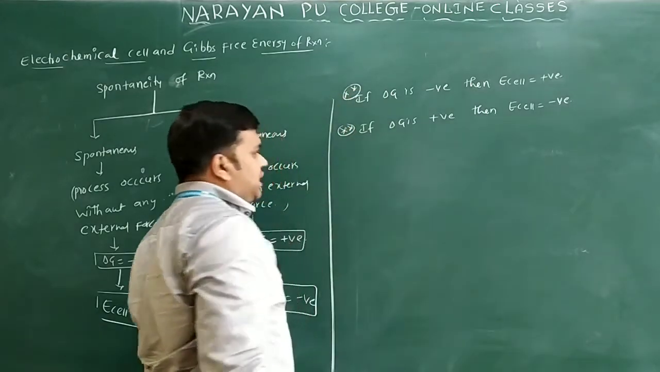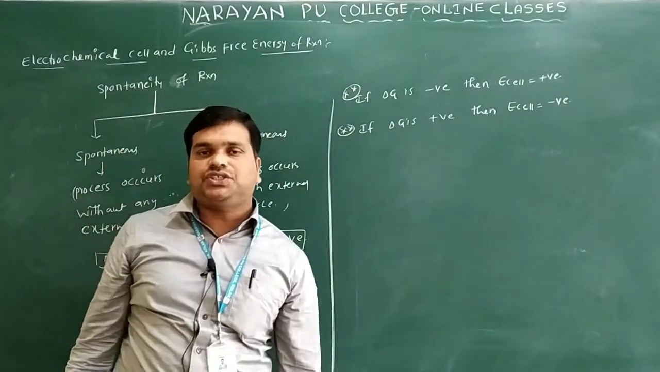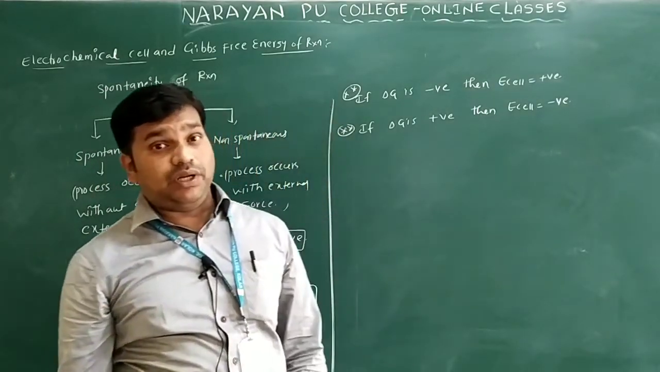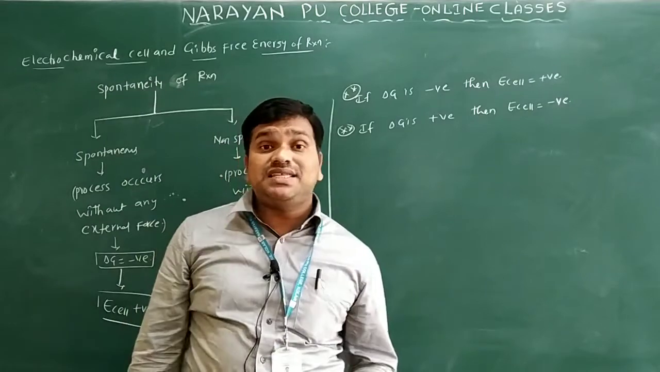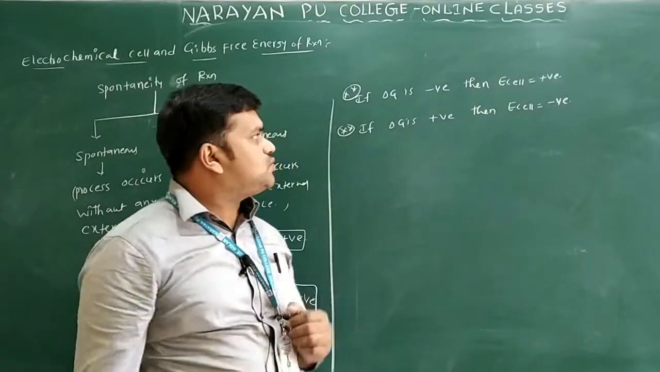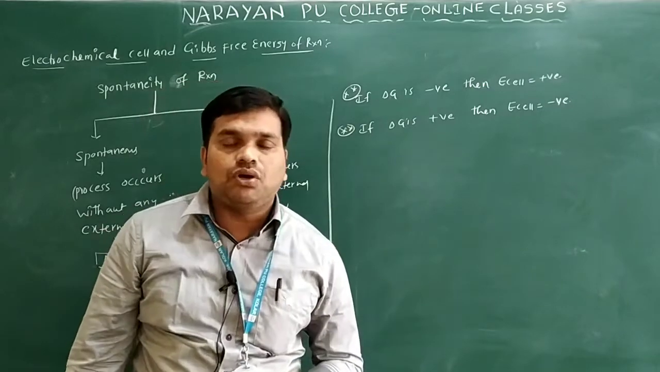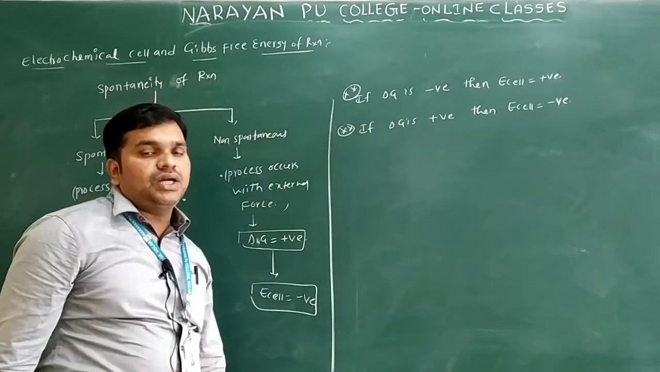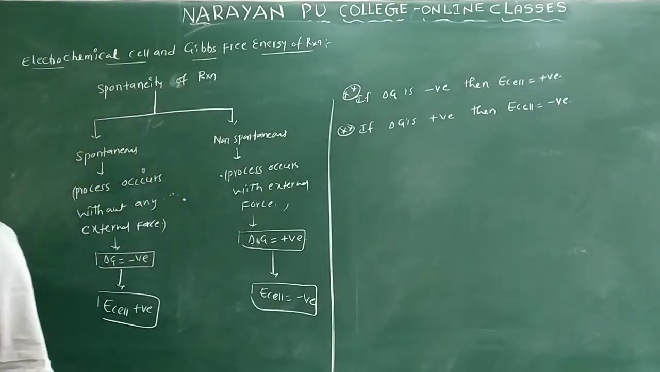Clear? So this is regarding the spontaneity of the reaction only. The reaction is said to be spontaneous when Gibbs free energy is negative only. If the Gibbs free energy is negative, E cell value is positive only. If the reaction is non-spontaneous, delta Z is positive, then E cell is equal to negative only. So this is regarding the spontaneity of the reaction only.